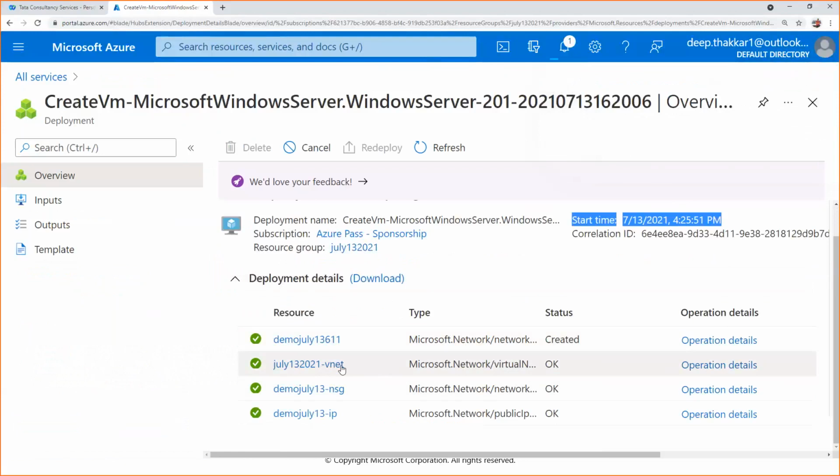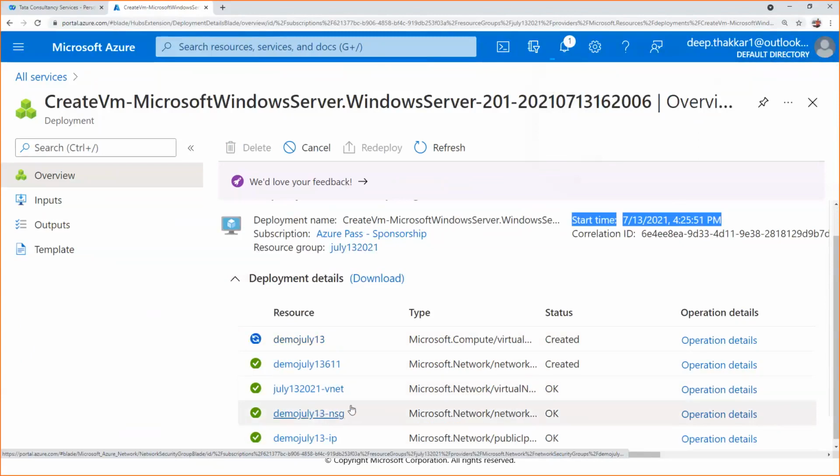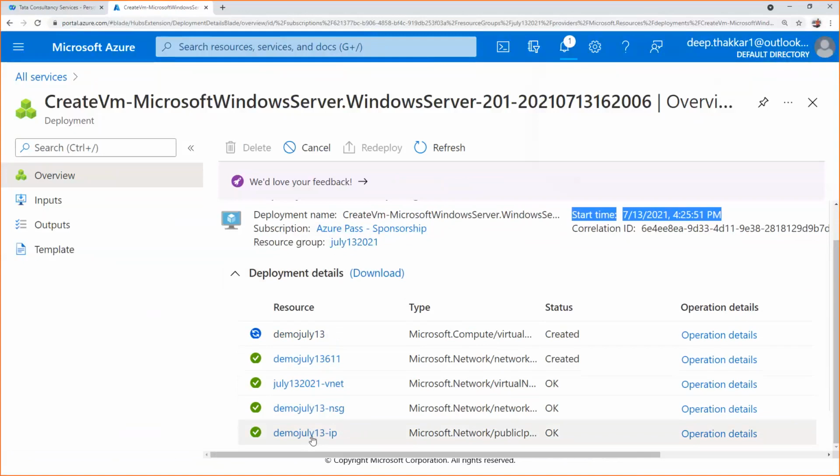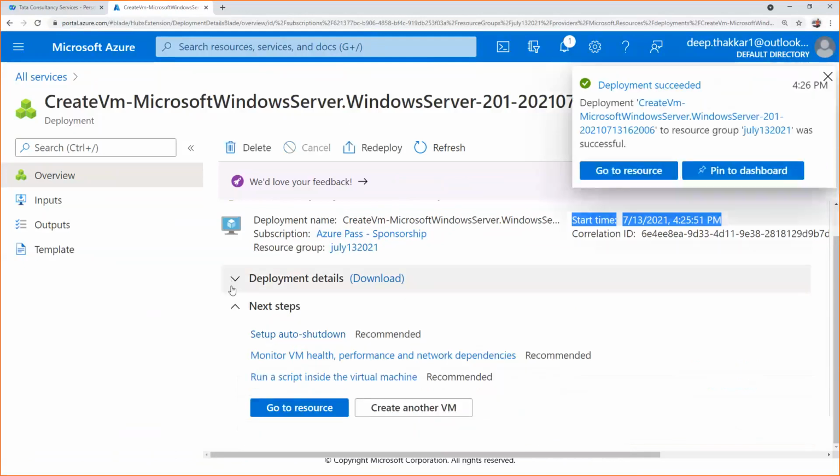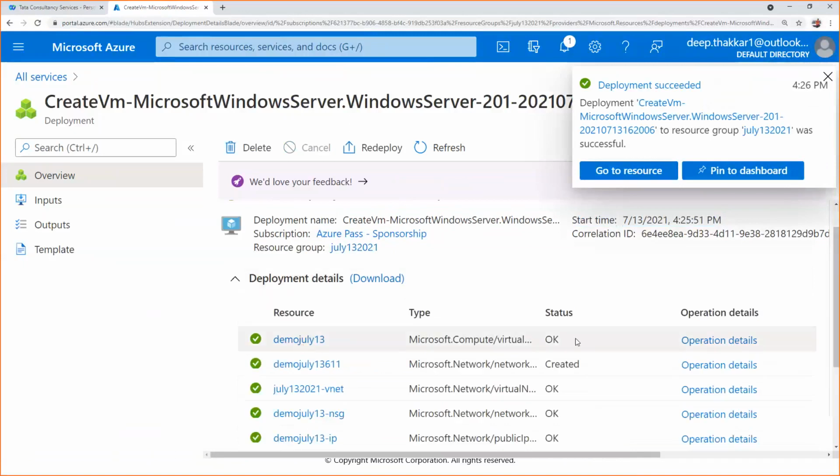This is the virtual network, this is the network security group. This is the IP address, because for every resource there should be some IP address, so the IP address is also one of the resources. It is also created, and now the virtual machine is getting created. You can see it is still processing. So yeah, now I think it is done. It is completed.